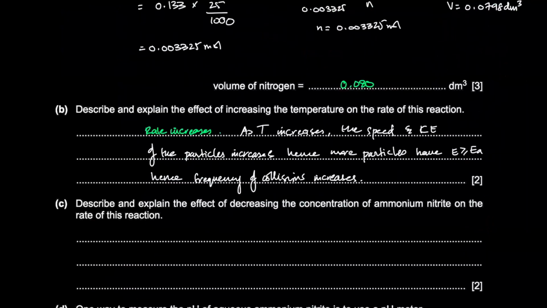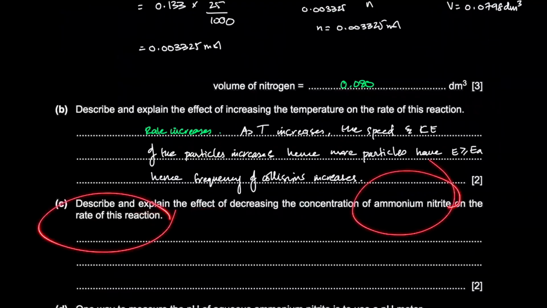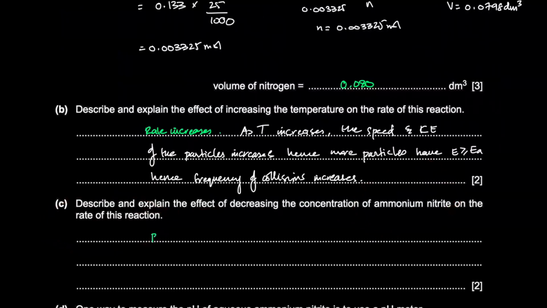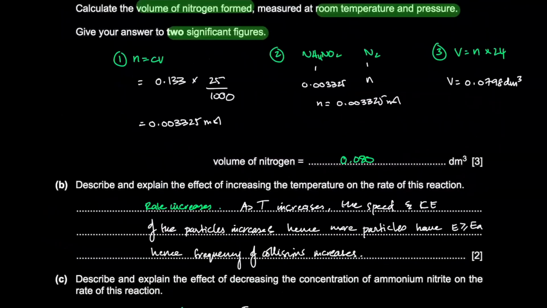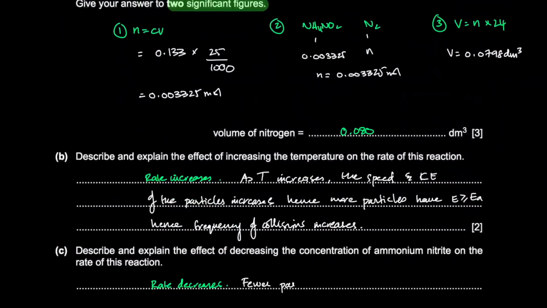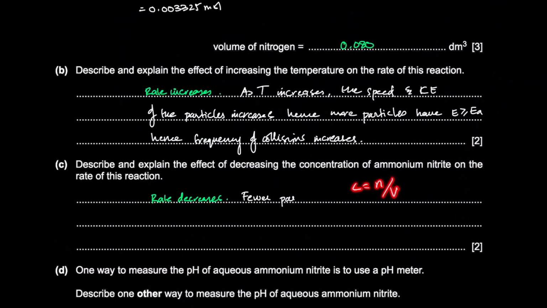Describe and explain the effect of decreasing the concentration of ammonium nitrate on the rate. Rate decreases. Always just state it first. Okay, rate decreases. Okay, why? Because fewer particles are present per unit volume, right? Concentration decreasing. What is concentration? Concentration is number of moles per unit volume, right?